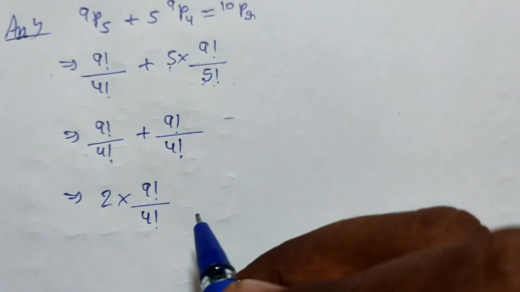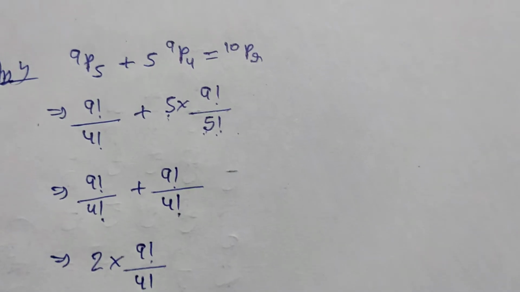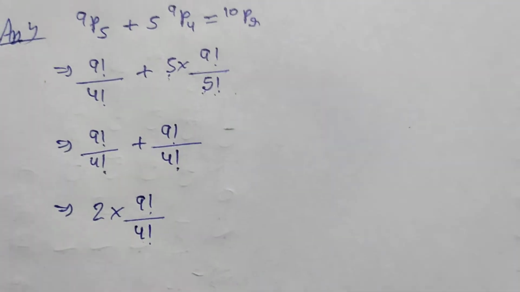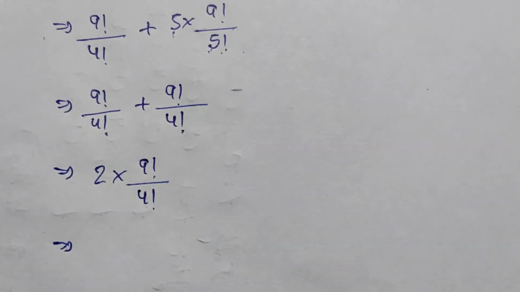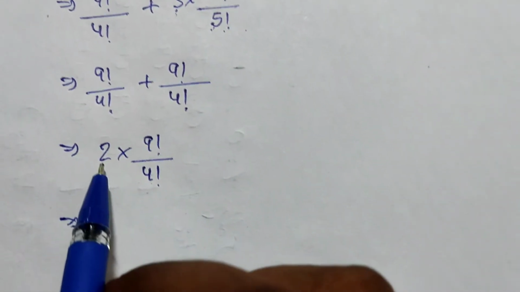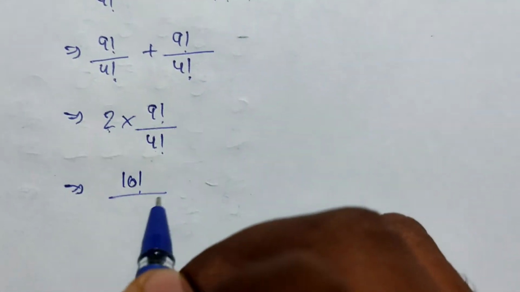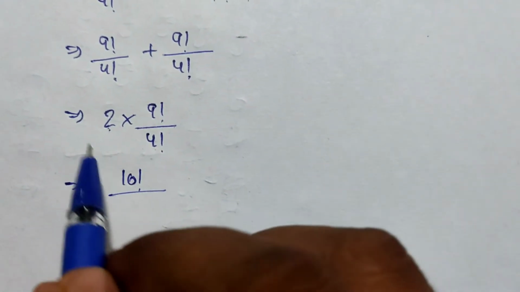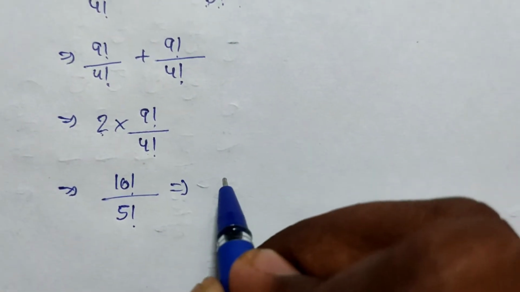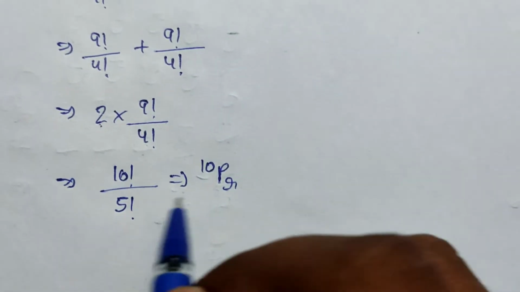On the right-hand side it is given 10PR, and here we are getting 9 factorial. So we should convert it into 10. Doing some arrangement by multiplying 5 with the numerator and denominator also, if you multiply 5 into the numerator, it will become 10 into 9 factorial, that is 10 factorial, upon 5 into 4 factorial, that will be 5 factorial, equating with the RHS, that is 9PR.